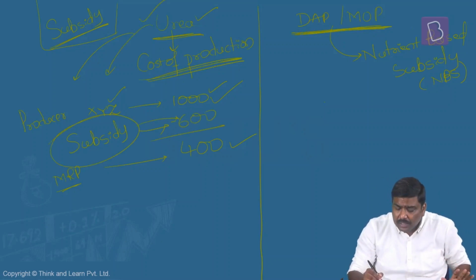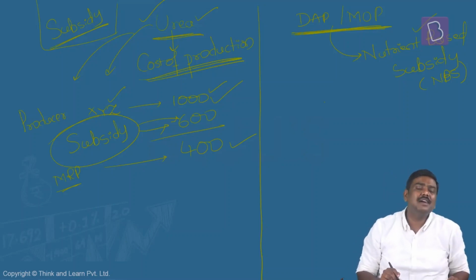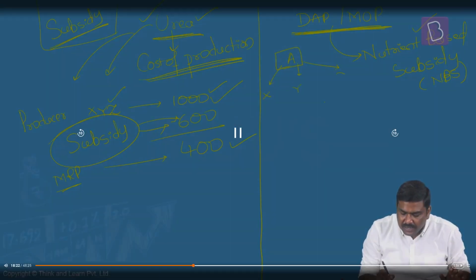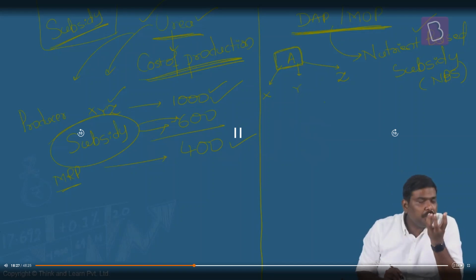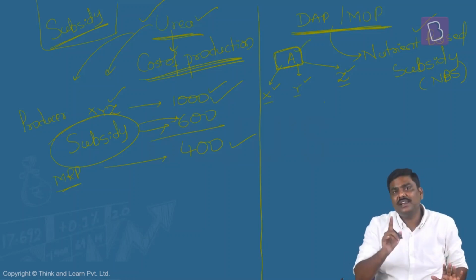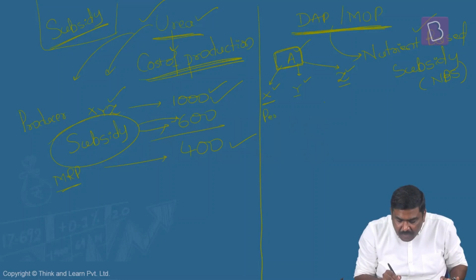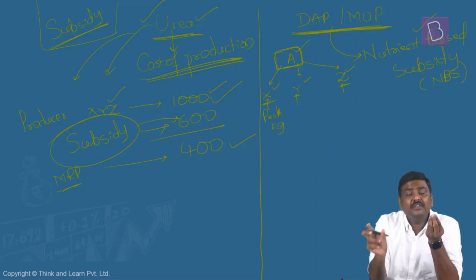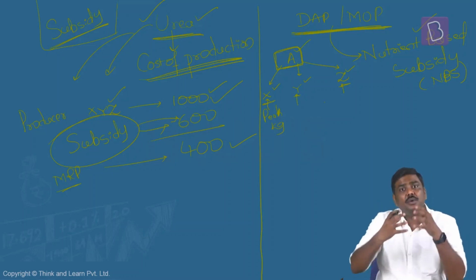Whereas in case of DAP and MOP, nutrient-based subsidy is followed. What is nutrient-based subsidy? Let's take a very simple example here. Imagine there is fertilizer A. To produce the fertilizer A, you will require a raw material X, a raw material Y, and a raw material Z. To manufacture this particular fertilizer A, you require 3 raw materials X, Y, and Z. These are the nutrients that you will use to produce the fertilizer A. Now the government will fix a per kg amount of subsidy that will be given based on the consumption of these particular nutrients. Certain amount of subsidy will be decided by the government based on how many kgs of nutrients you will consume. Government will calculate and give you the subsidy.